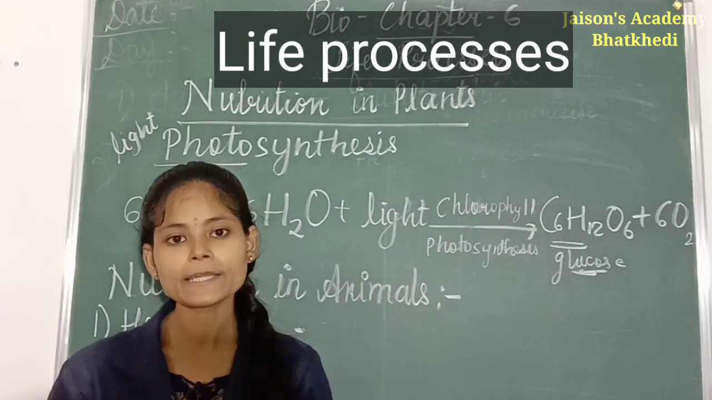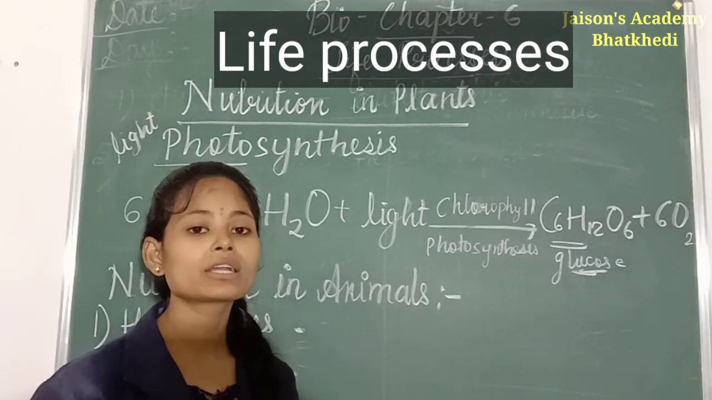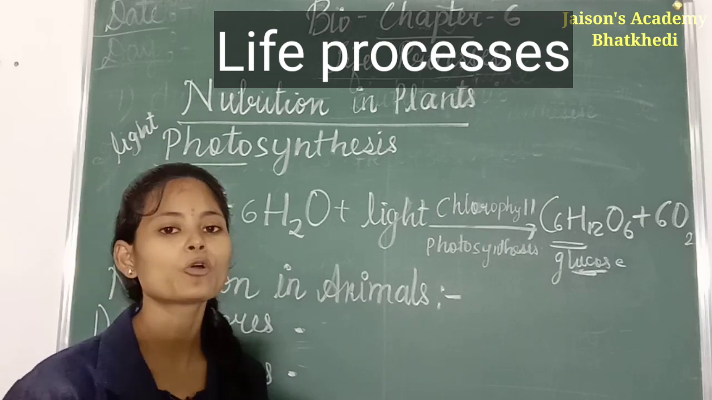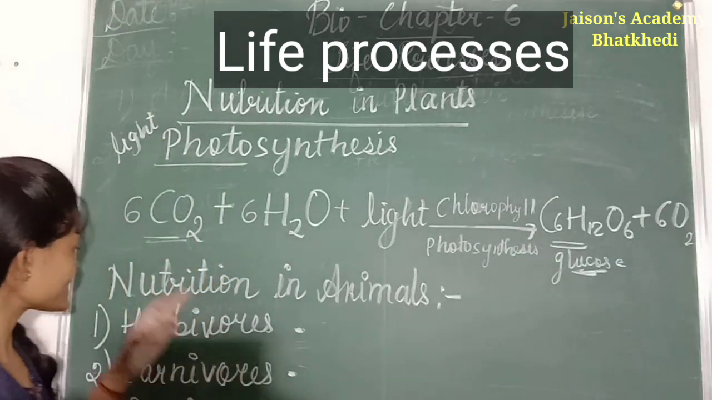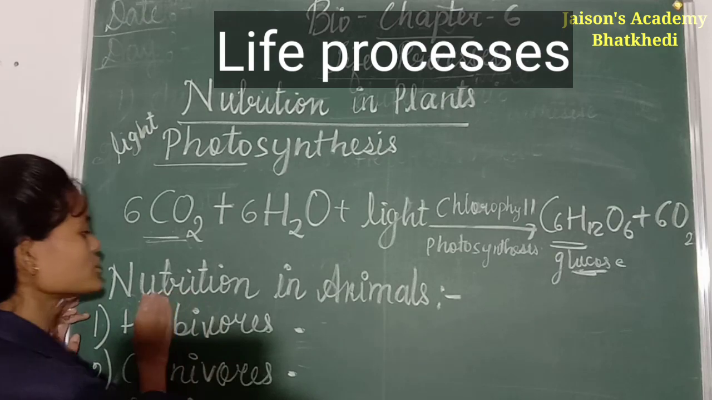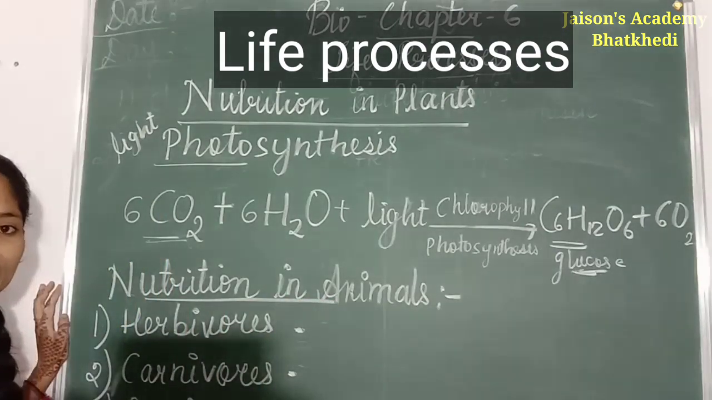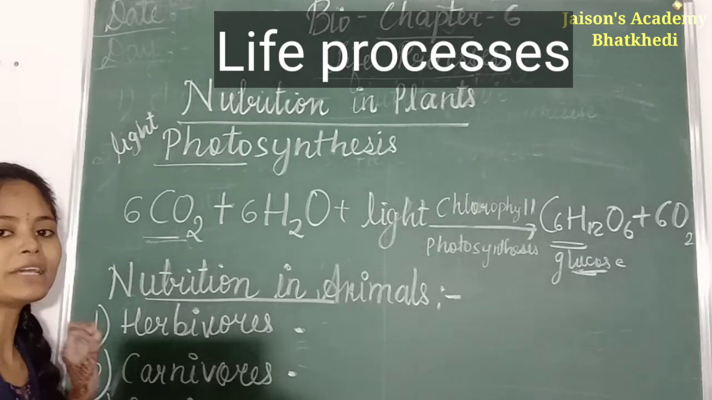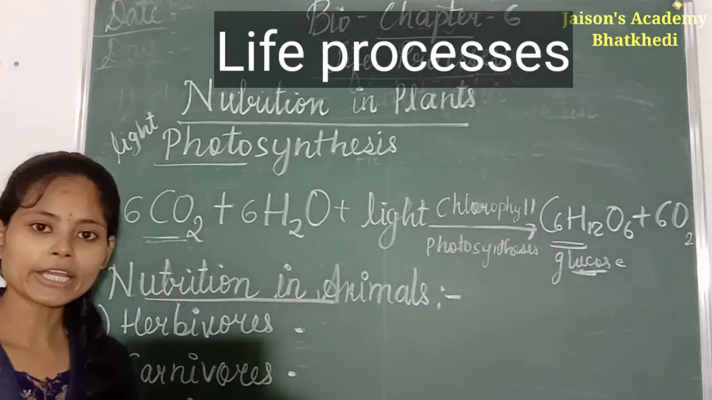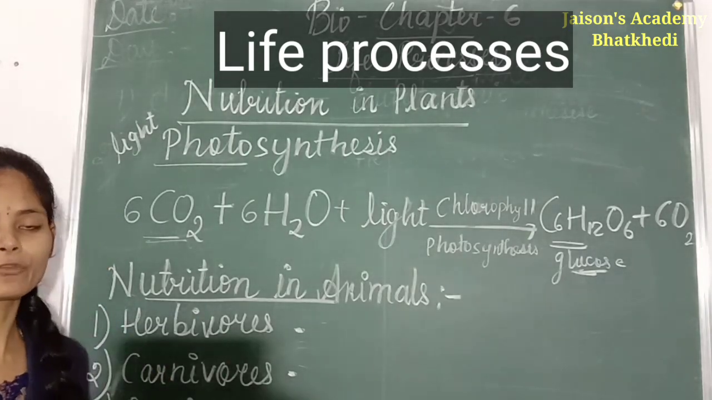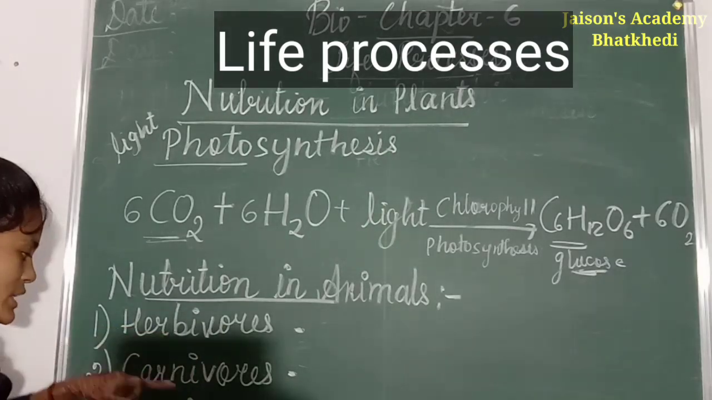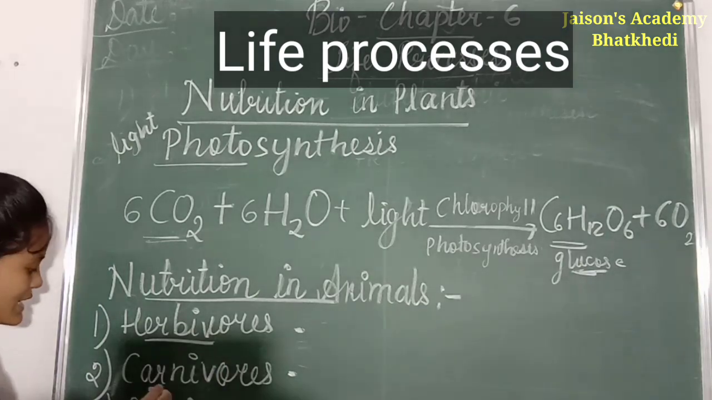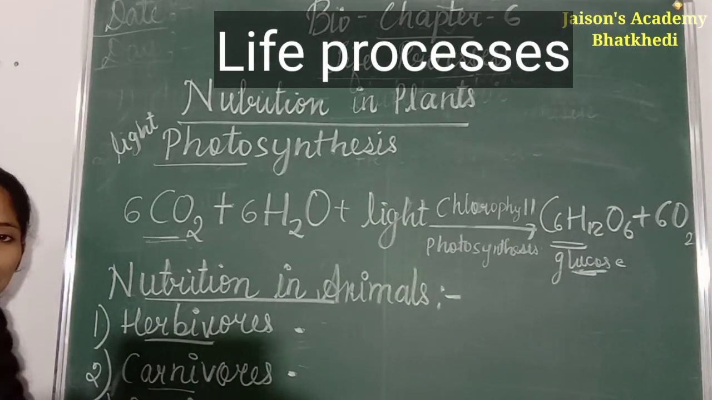There are so many plants where the green chlorophyll pigment is not present, and such plants cannot prepare their food. The second type of nutrition is nutrition in animals. We know that animals are heterotrophs, they depend on others for their food. On the basis of what they depend on for their food, there are three types of animals: herbivores, carnivores and omnivores.